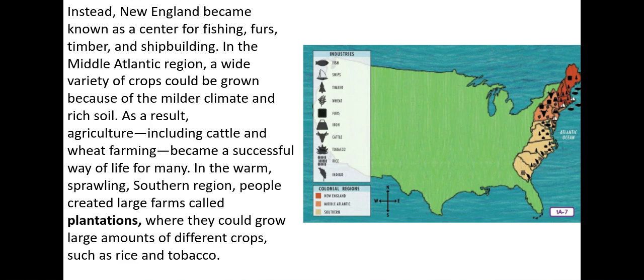In the Middle Atlantic region, a wide variety of crops could be grown because of the milder climate and rich soil. As a result, agriculture, including cattle and wheat farming, became a successful way of life for many. In the warm, sprawling southern region, people created large farms called plantations, where they could grow large amounts of different crops such as rice and tobacco.